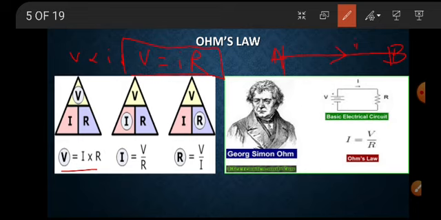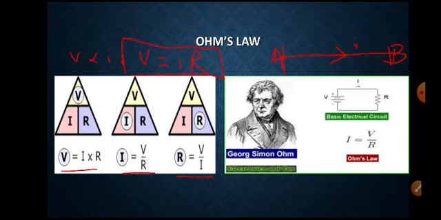If you want the current passing through the conducting wire, then I equals V by R, from this triangle. If you need the resistance offered by the conducting wire or resistor, then R equals V by I. By using this triangle, we can remember Ohm's law and find the potential, current or resistance.